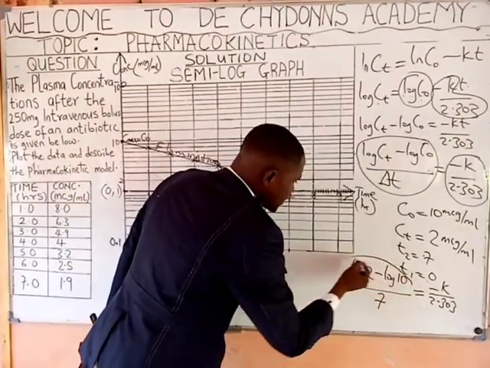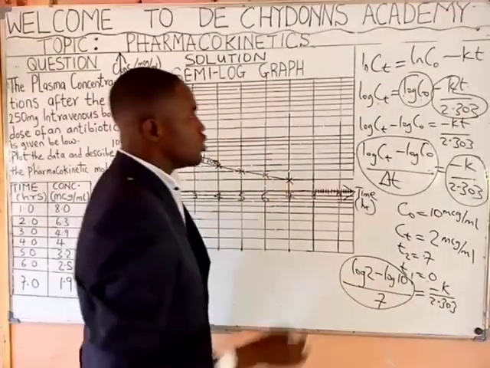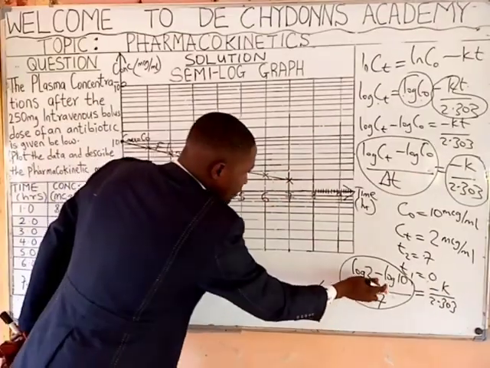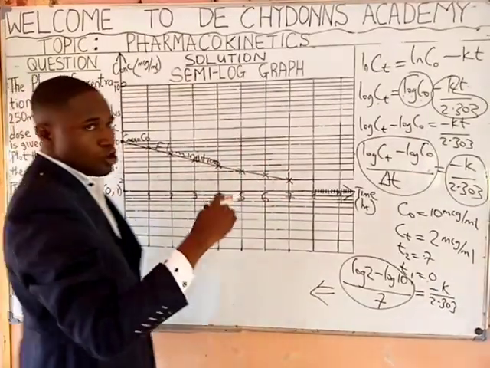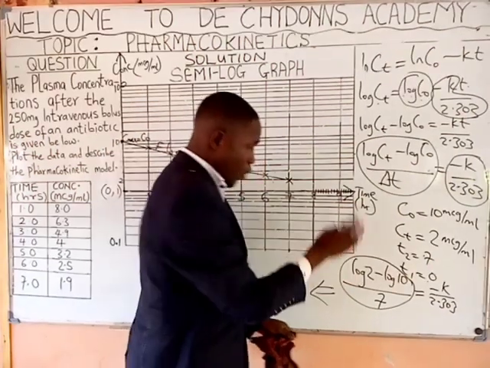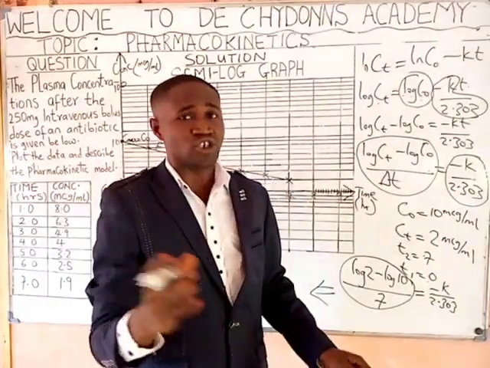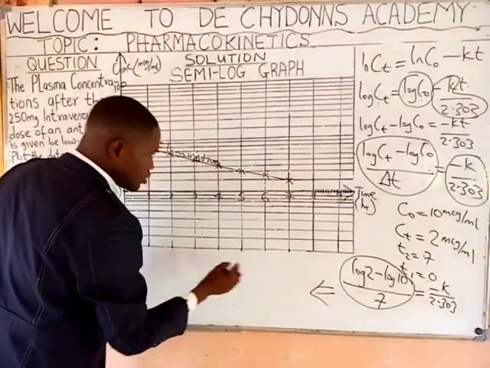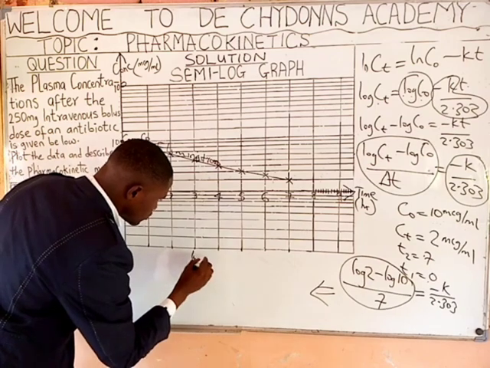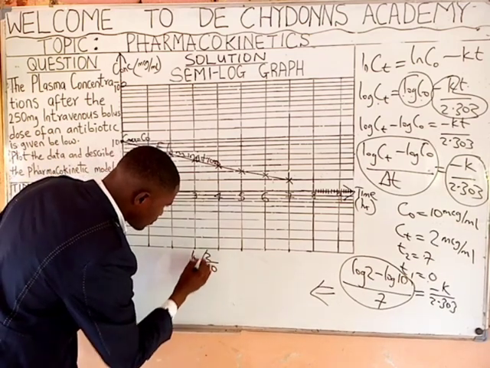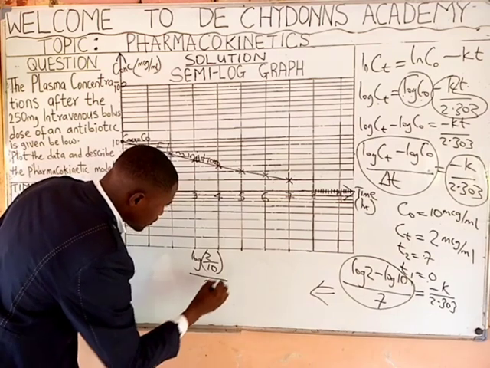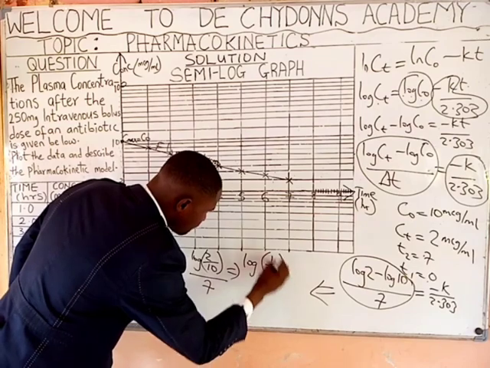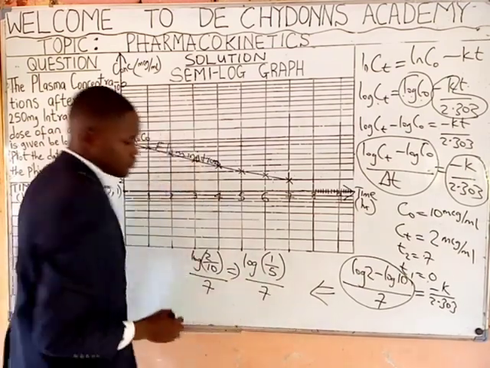Now, if we compute, this implies log 2 minus log 10, from the subtraction law of logarithm, will be giving you log of 2 over 10, all over 7, which equals log of 1 over 5, all over 7.